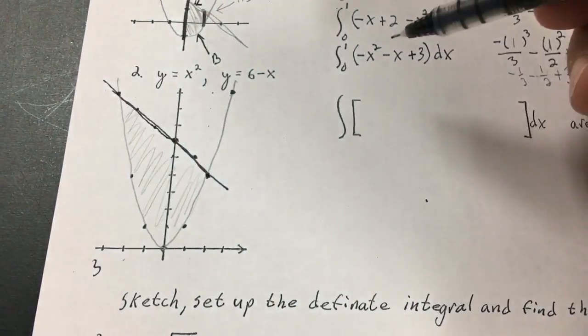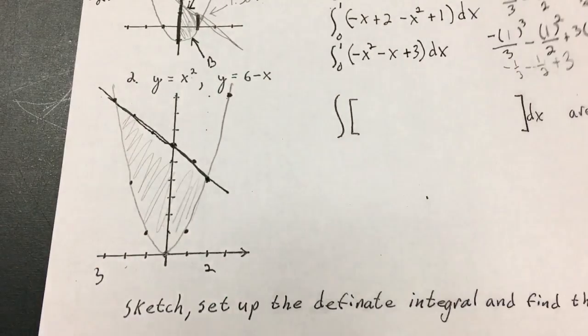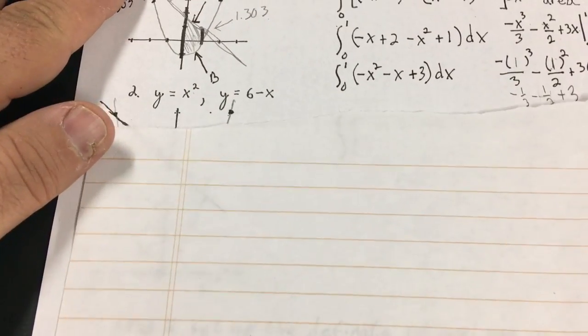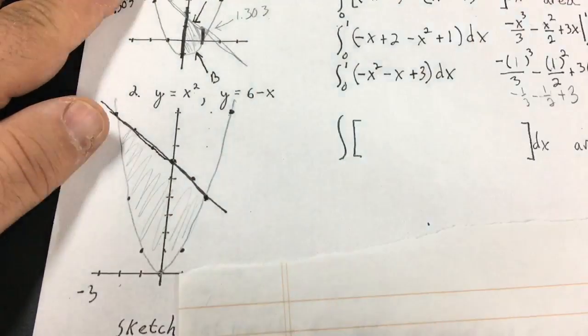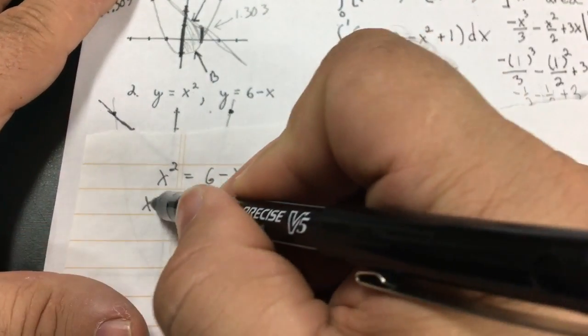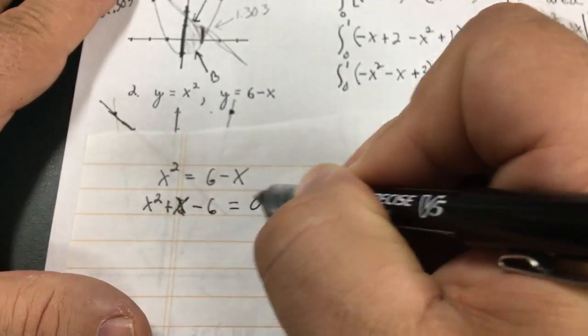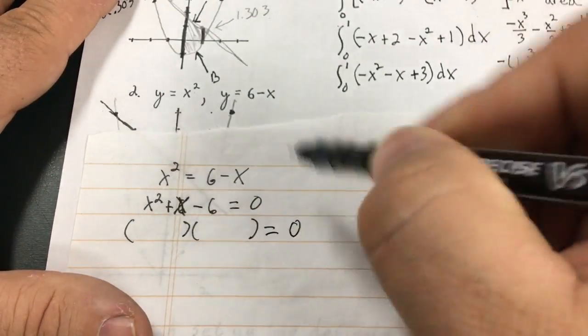And I believe this is 3. And I believe this is 2. But I'm going to check algebraically real quick by setting them equal to one another. Let me set those equal to one another and see if I get two answers of negative 3 and positive 2. So x squared equals 6 minus x. X squared plus x minus 6 equals 0. Factor that and then implement ZPP.